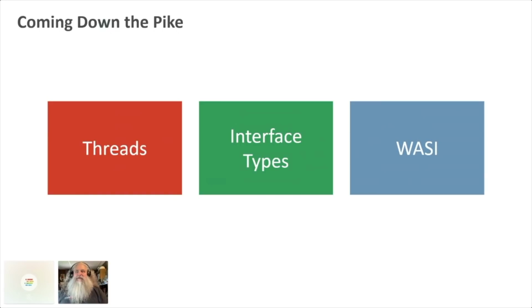Threads, I believe, work in Firefox now. I haven't looked at them yet. But the thing I think is particularly interesting is WASI. This is the WebAssembly Systems Interface, and that allows you to do file I/O and network I/O outside of the browser. So if you're doing something with a command line tool, like with Wasmtime, then you could use WASI. And I'm actually going to demo that along with some other things here really quick.